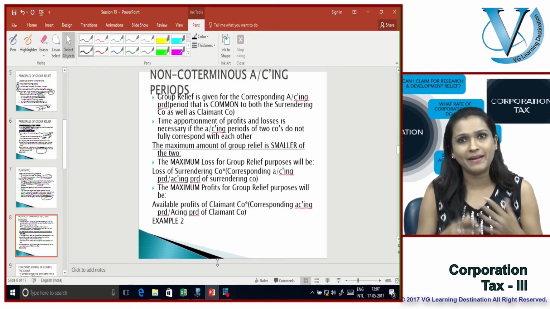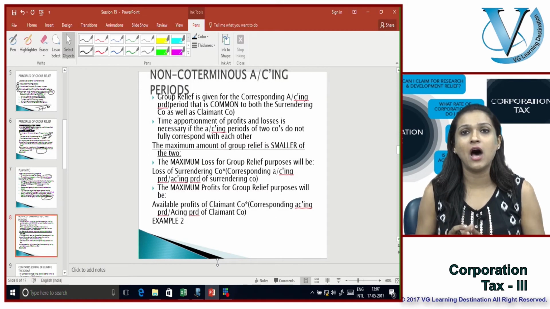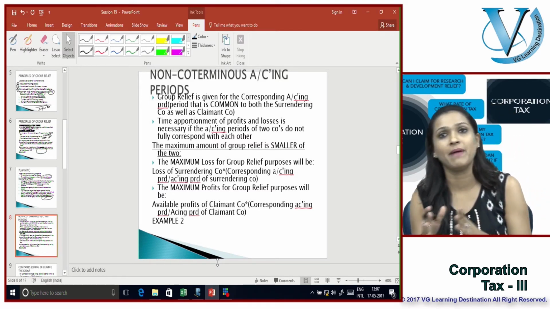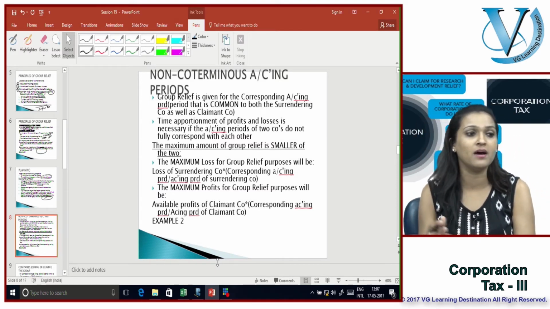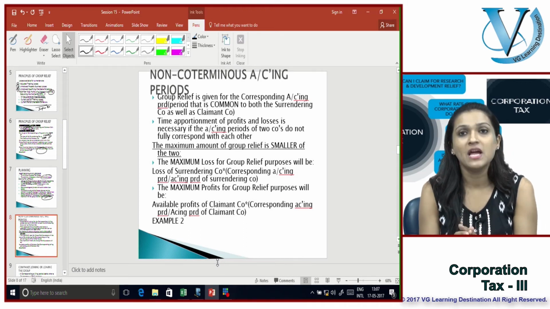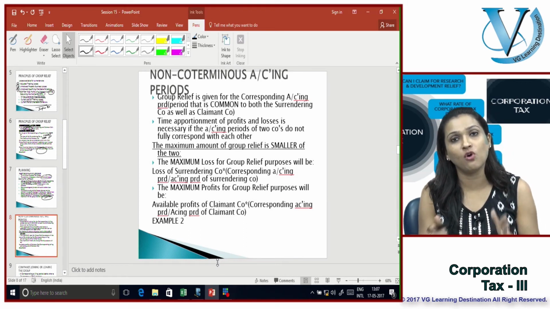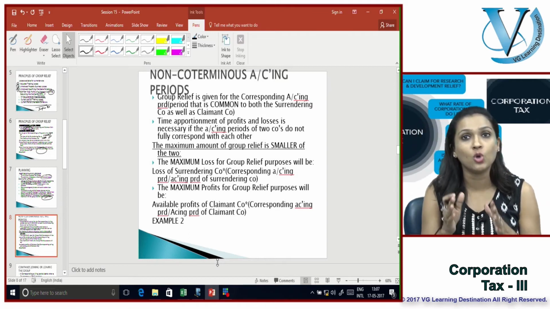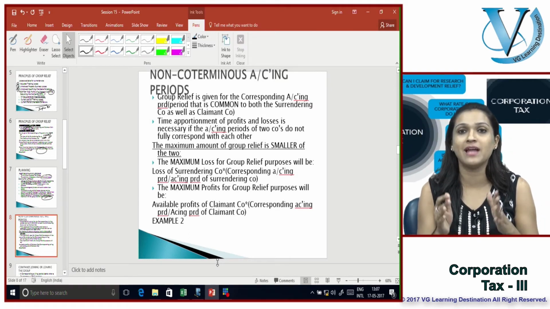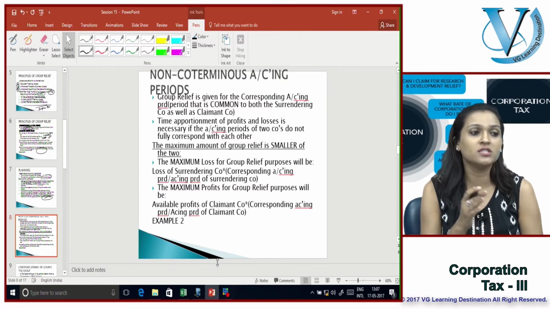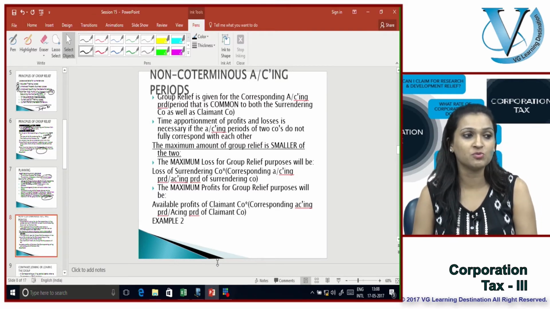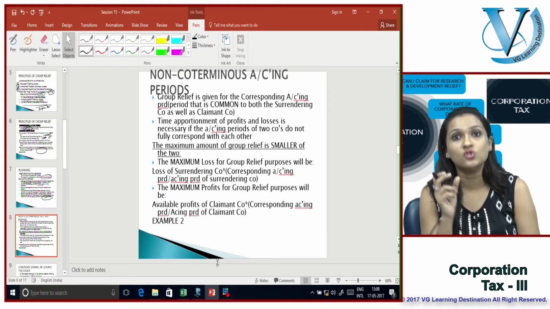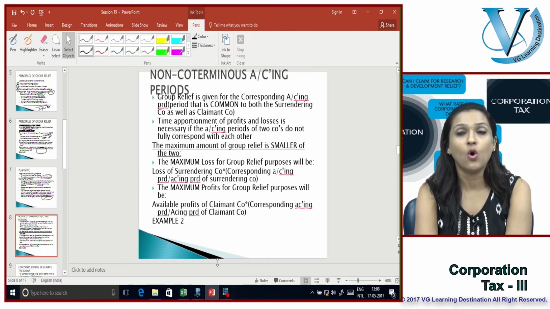Now let's complicate things a little bit. Till now everything was nice and easy. The books of accounts were being prepared in the same chronological manner. However, what happens when the periods of accounts of the claimant company and the surrendering company are not the same, which means we're now talking about non-coterminous accounting periods, where the chargeable accounting period is not the same? In that case, what do we do?